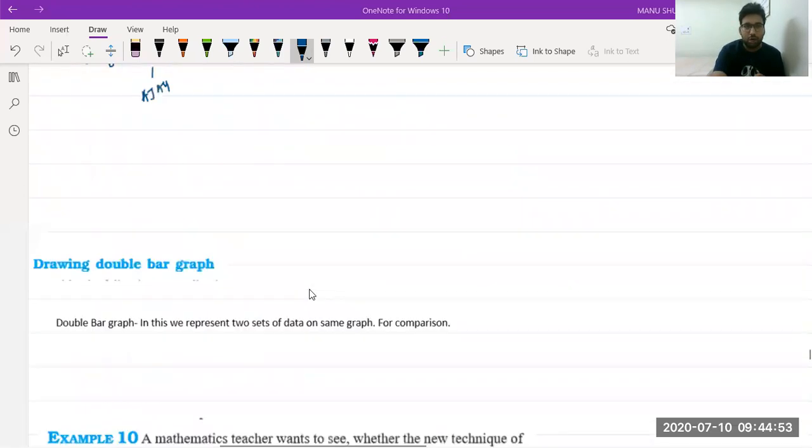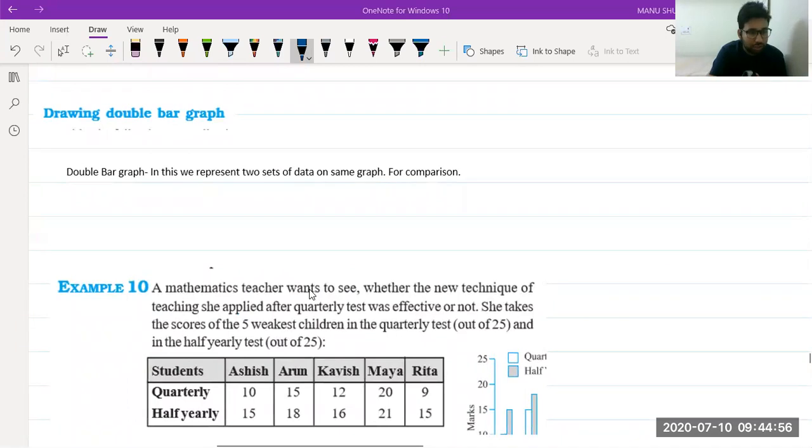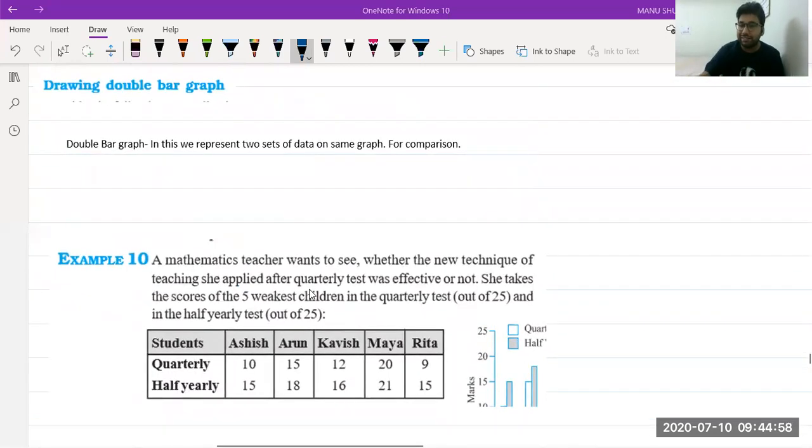Now, double bar graph. Time is less. Let me tell you one fast. It is very easy. You can do it on your own. What is a double bar graph? In this, we represent two sets of data. In a bar graph, we were using only one set of data, that is marks of one student, and another, and another. In this case, suppose you want to compare your performance in mathematics in UT1 and half yearly. Suppose you have two sets of data: your marks in mathematics in UT1 and half yearly, your marks in English in UT1 and half yearly. So you are comparing your performance in two exams. So you will use a double bar graph.